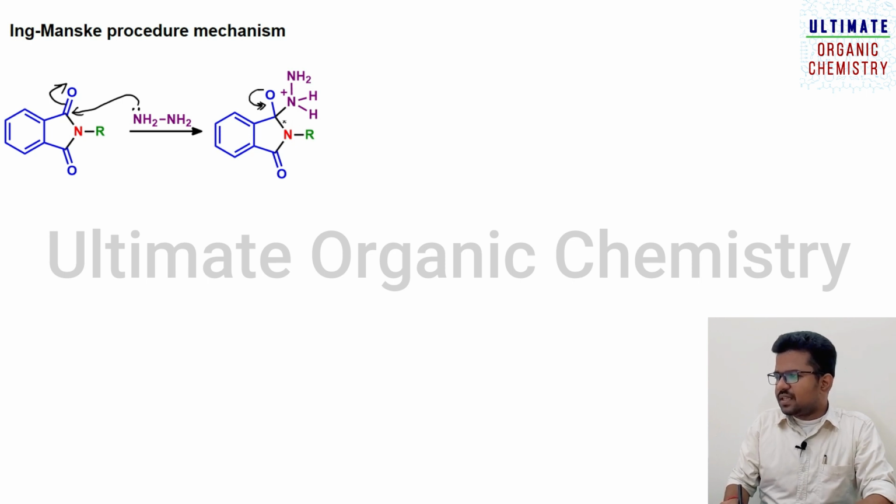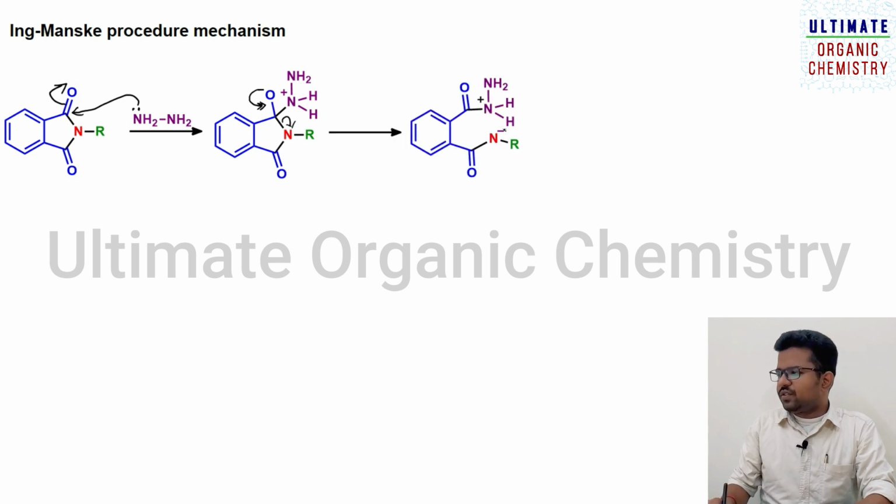So as a result, this bond will be shifting towards the nitrogen atom, leading to the formation of a minus charge on the nitrogen atom. Here the nitrogen has a positive charge because of one extra valency; the nitrogen valency is actually 2. So what will happen? This minus charge is abstracting this proton.